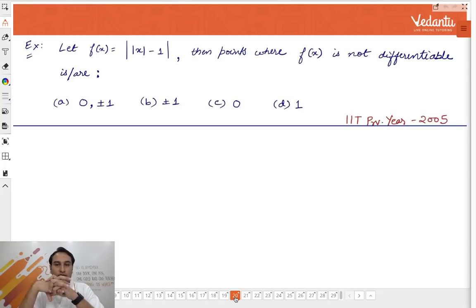Now do this. Do this problem guys. Okay, I'll just take a couple of more problems, this and one more problem which came in recent IIT. Okay, and after that you can actually attempt any IIT JEE ka problem on your own. Do this. This is a very, very simple one.